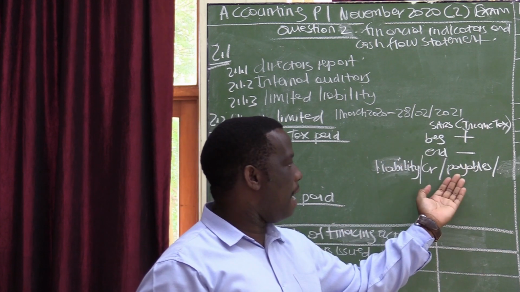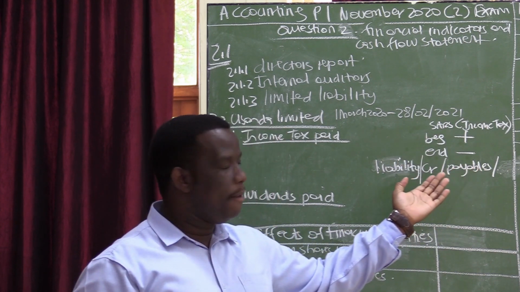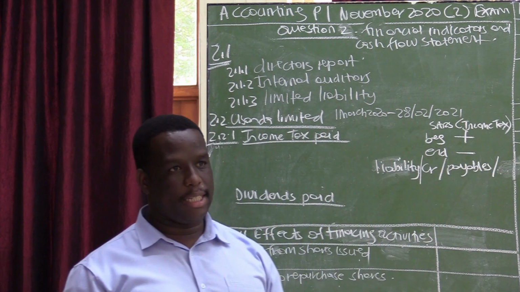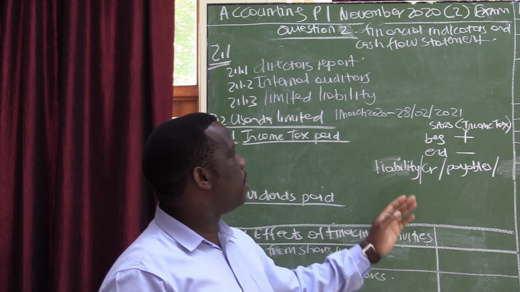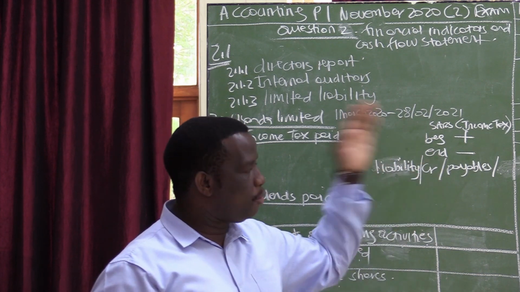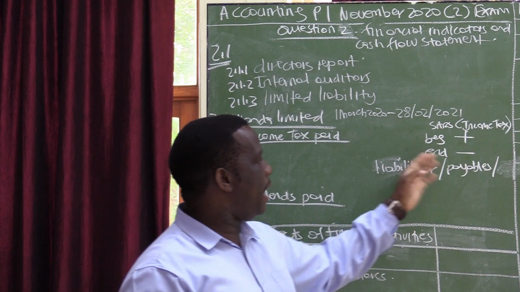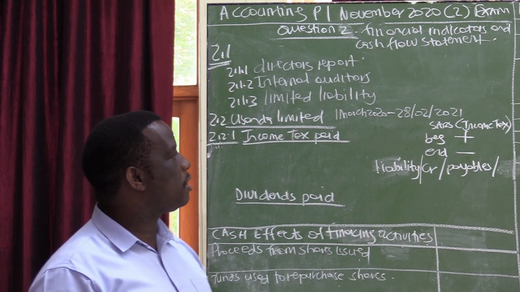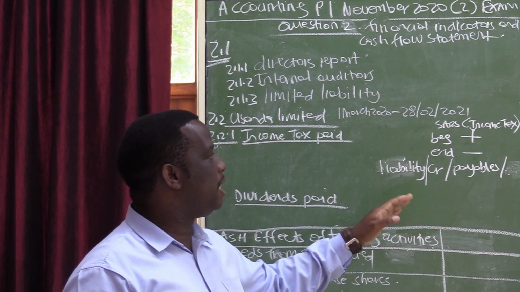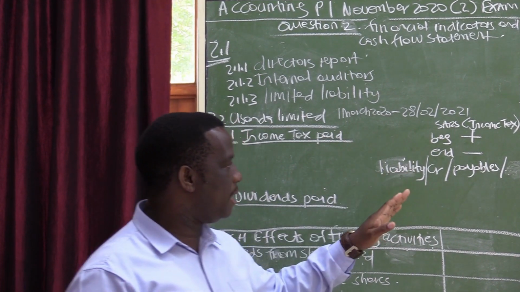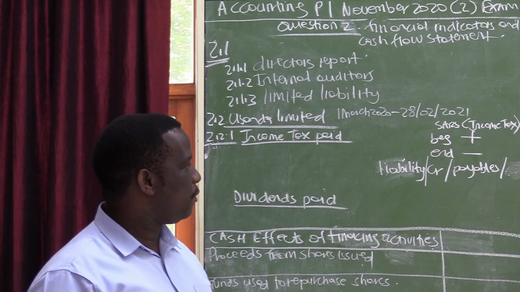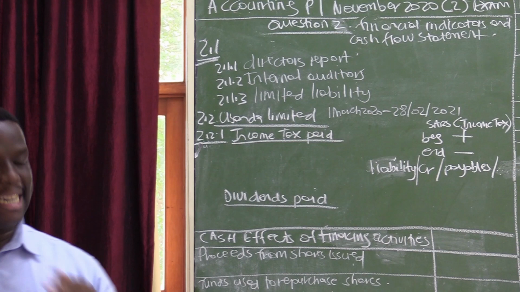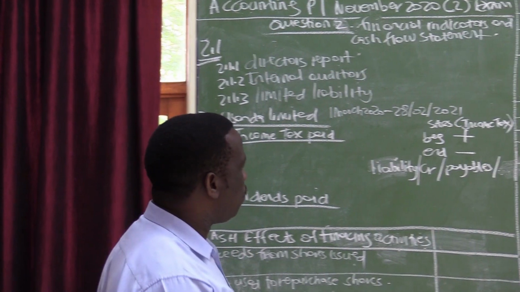Or your SARS may appear under trade and other payables. If it is payable, it still indicates that your SARS is a liability. So if your beginning is under liability, it will be plus, and if your end is under liability, it will be minus. Should it happen that your SARS is no longer under liability, and it is under assets, or you see a DR sign, or it is recorded under receivables, then you need to change the sign.